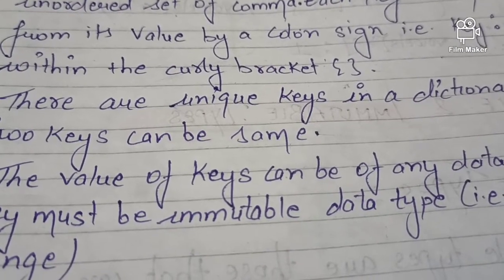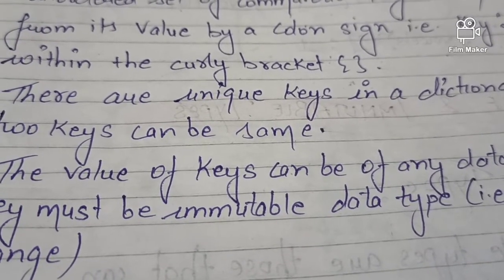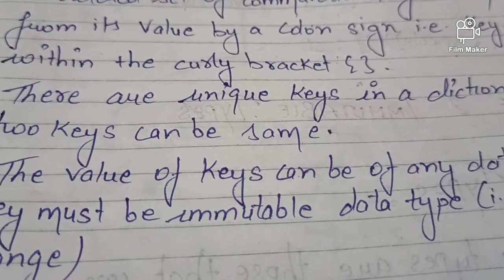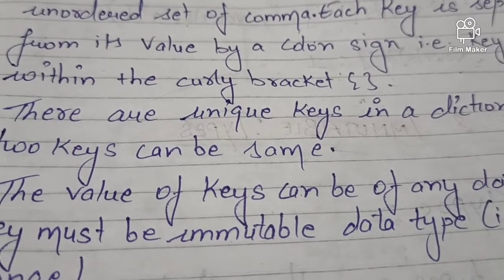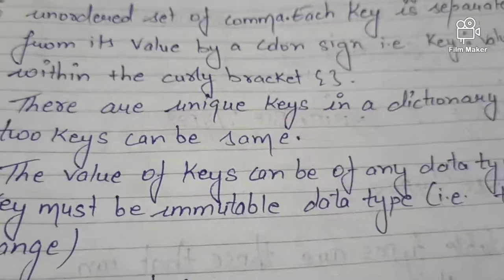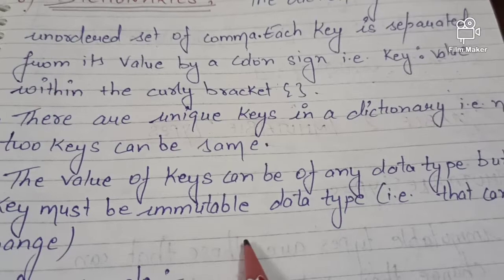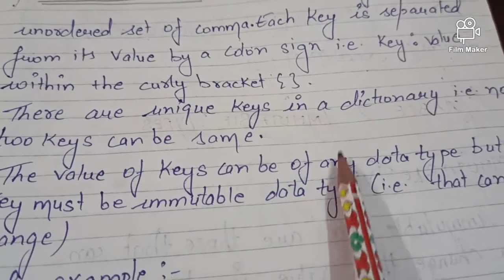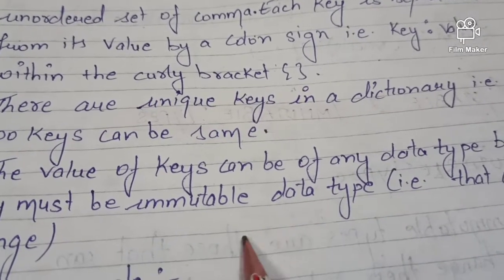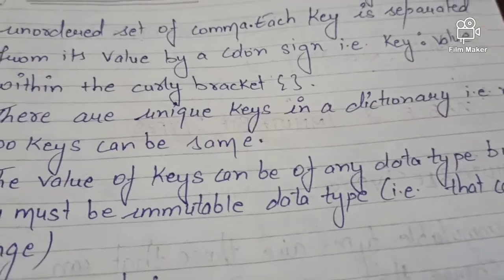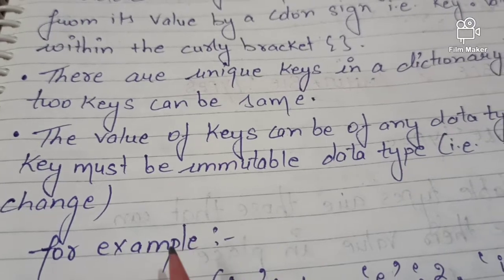I think you have learned one term, primary key, in database management. What is the role of a primary key? A primary key uniquely identifies each record in a table, right? So here also, whatever keys we are representing in a dictionary should be unique. Clear? The values can be of any data type, but keys must be of an immutable data type. Immutable means something that can never be changed. The keys are always either integers or strings.